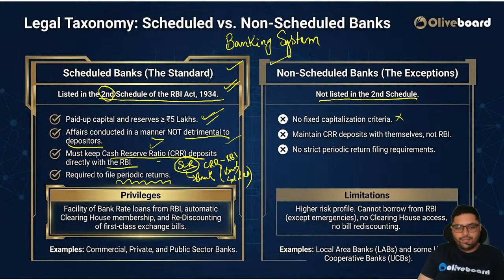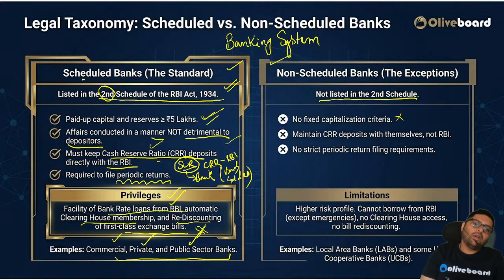Okay. What is a privilege of being a scheduled bank? They get bank rate loans from RBI. They get automatic clearinghouse membership and rediscounting of first class exchange bills. These are some of the privileges of being a scheduled bank. Okay. Now, what are the examples inside scheduled banks? We have commercial banks, private banks, public sector banks. Correct?